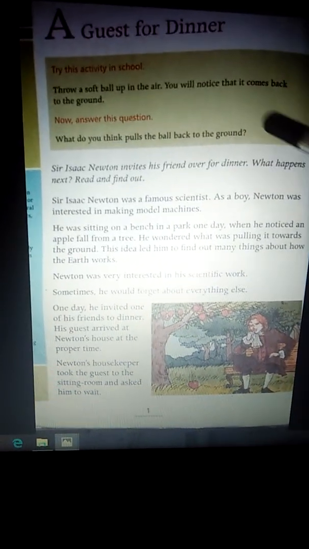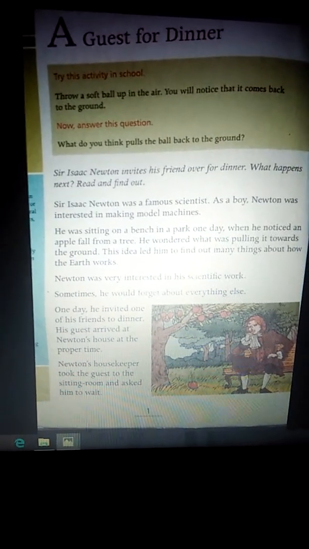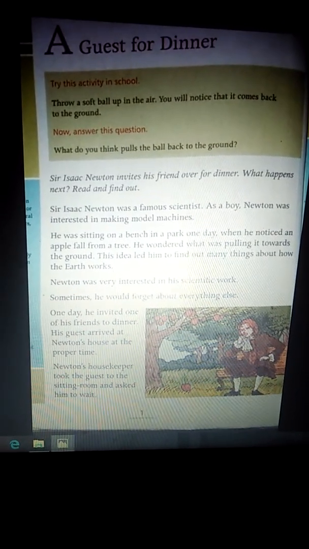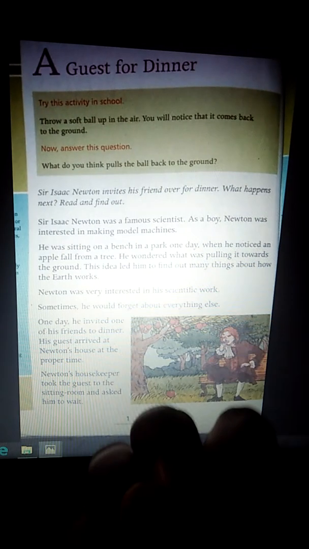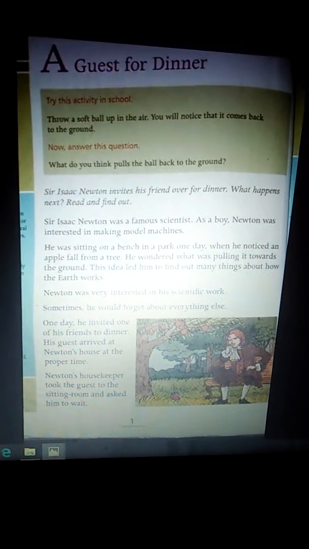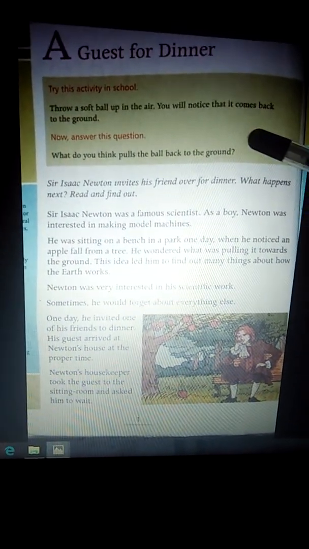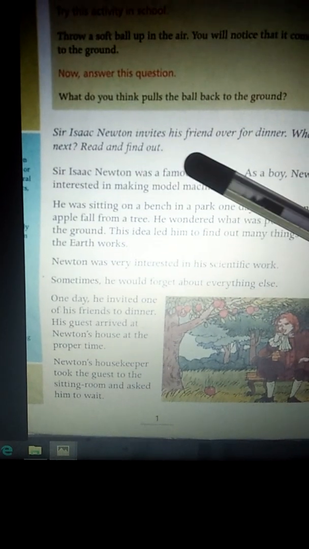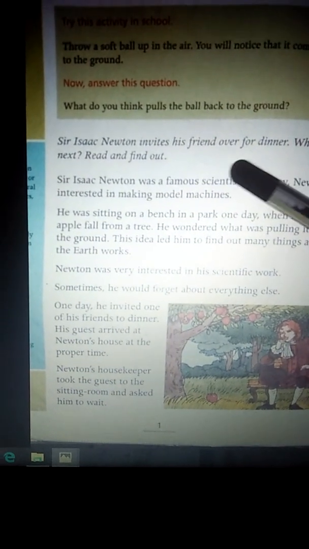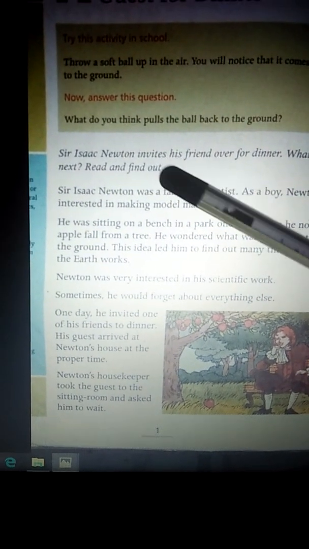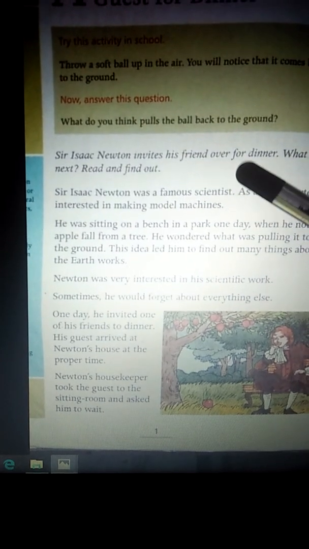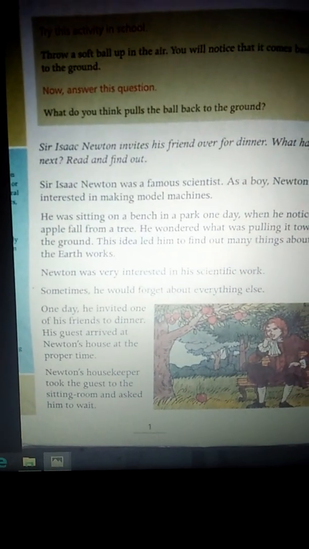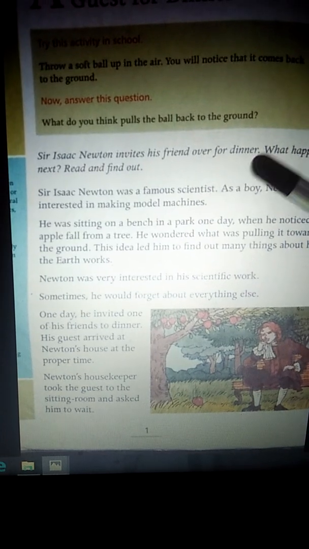So our lesson revolves around this question. What do you think pulls the ball? What is the thing pulling the ball down? So we'll see in the lesson. We try to find out this answer in the lesson. Sir Isaac Newton invites his friend over for dinner. What happens next? Read and find out.